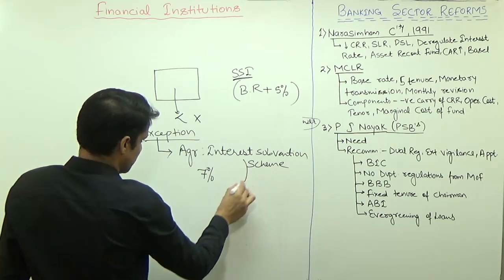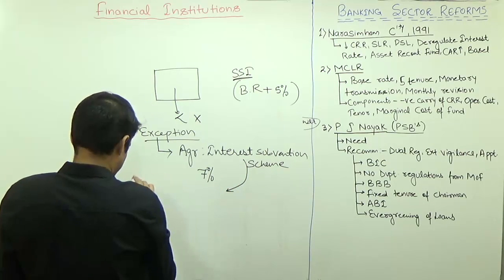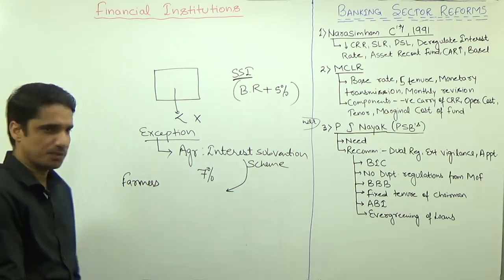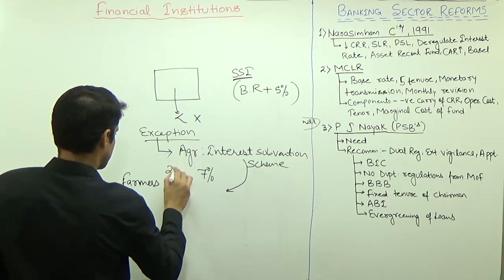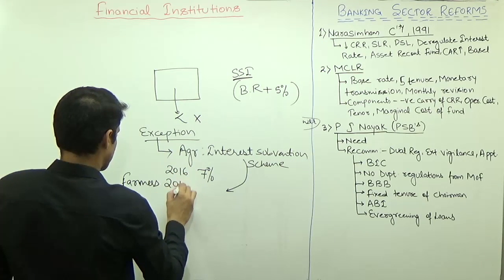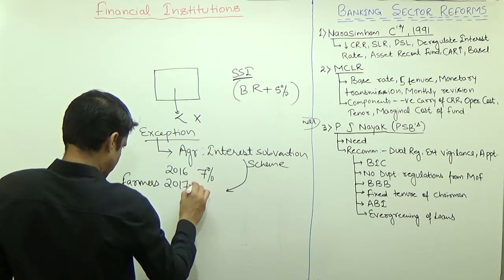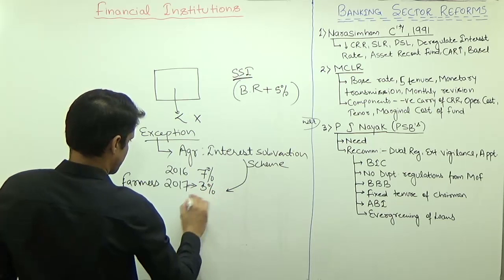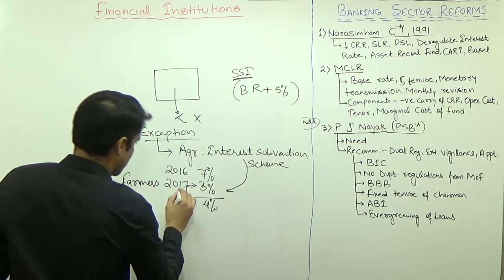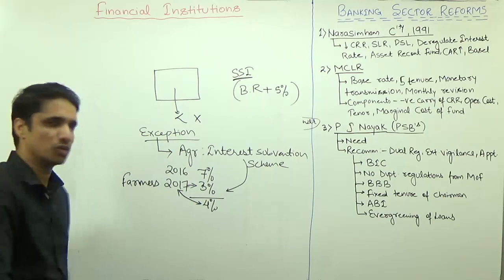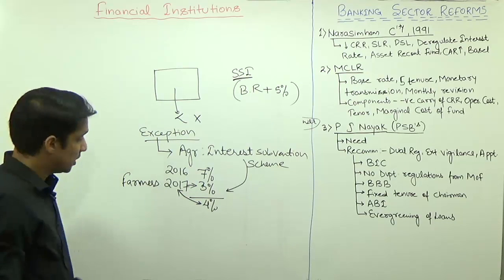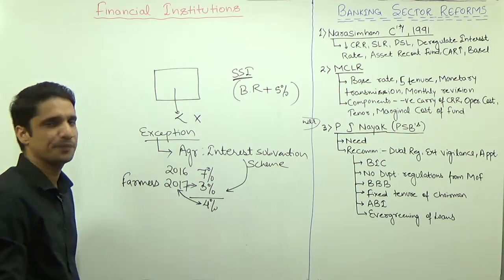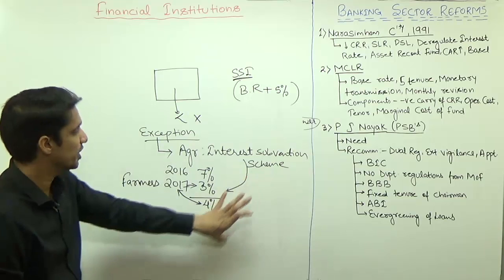Actually, what is the interest subvention scheme? If the farmer repays the loan on time. Suppose this farmer got a loan in 2016 and the deadline is 2017. So if in 2017 you repay, you will get an exemption of 3%. So effectively this farmer in 2017 has to pay 4% only. But if this farmer wants to pay in 2018, then this farmer has to pay the full 7%. So this is the interest subvention scheme.